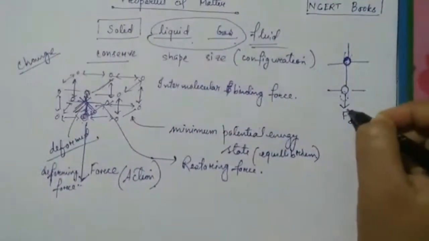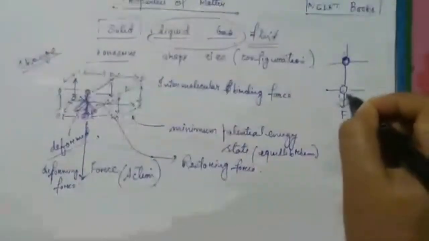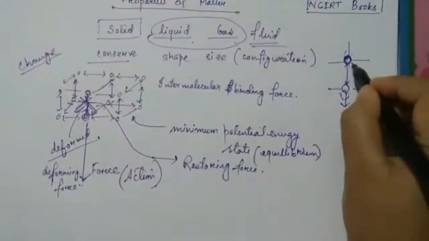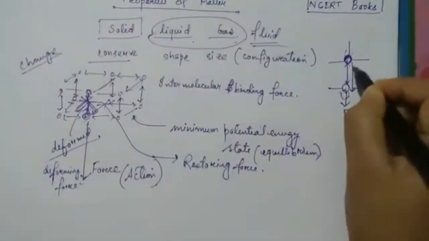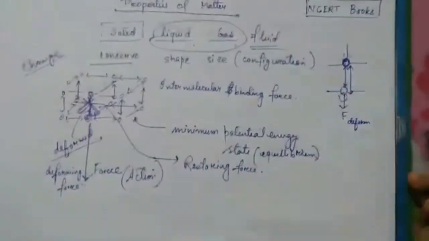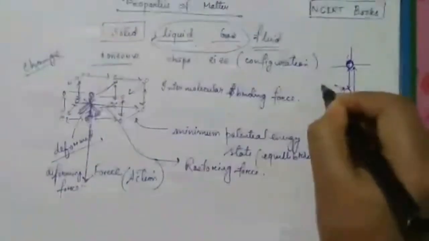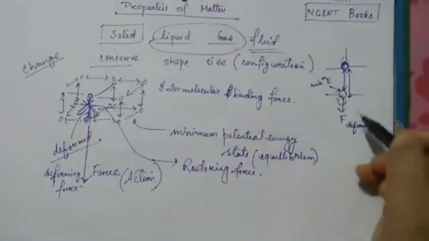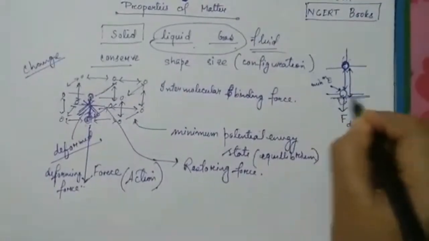Okay, you just applied this, and this molecule came to this position. So what will happen? Initially the distance between them was this. Now the distance between them is this. So when it was at this position, it was in a minimum potential energy state. Minimum energy.